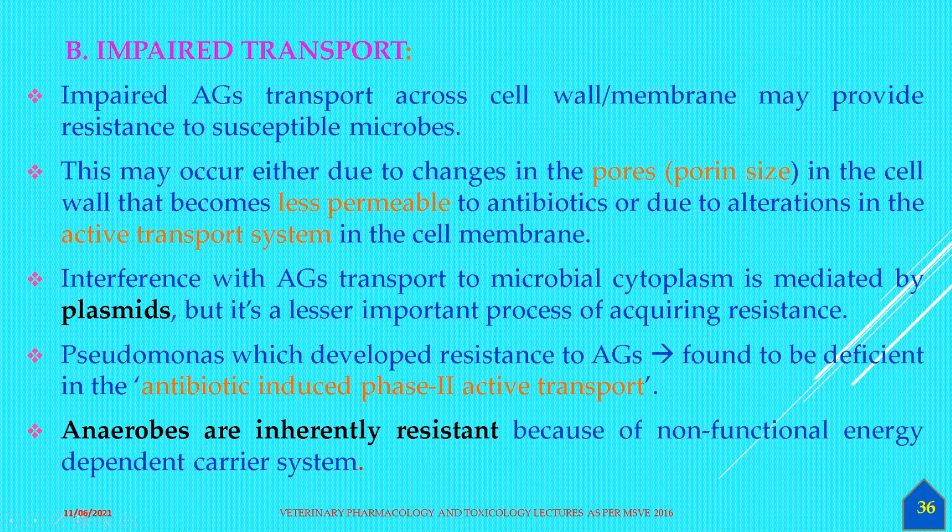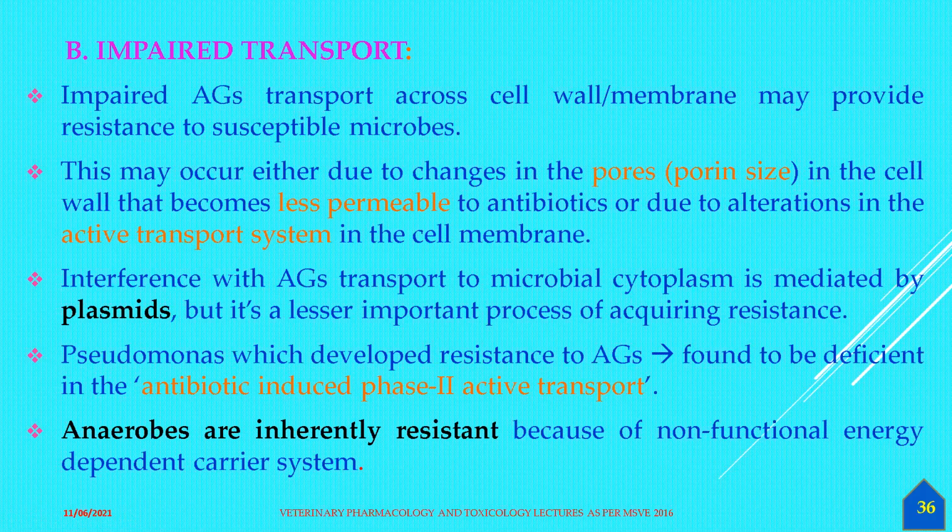That is one of the important mechanisms by which the antibiotics cannot enter the bacterial cell and act on the particular receptor. So the cell becomes less permeable to antibiotics, or there is an alteration in the active transport system in the cell membrane. Both will happen. And there will be interference with aminoglycoside transport to the microbial cytoplasm, which is mediated by the plasmids, but it's a lesser important process.